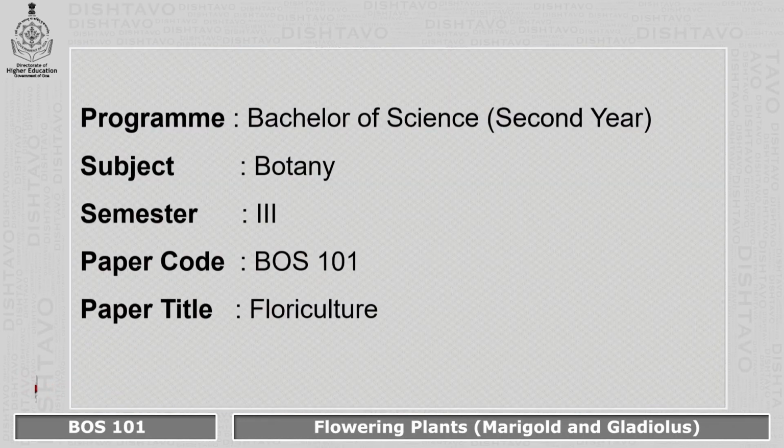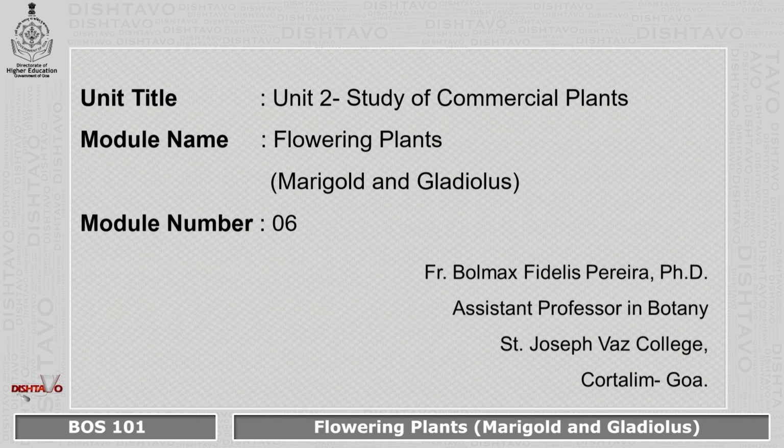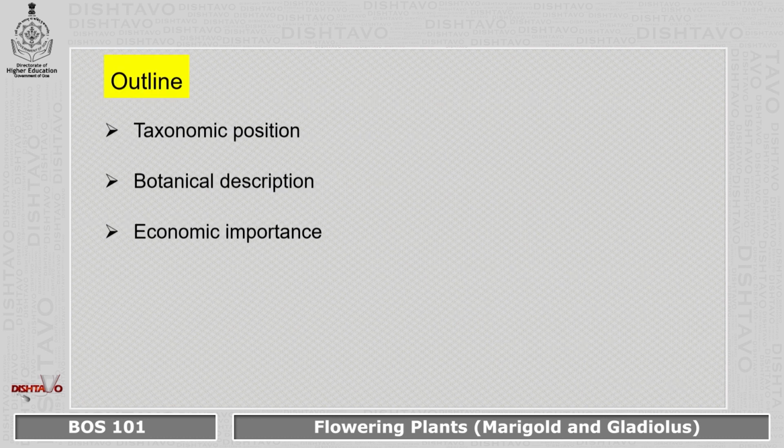I am Father Balmex Pereira from St. Joseph Vaz College, Kortali, and today's lecture is for the Bachelor of Science students in Botany, third semester. Paper code is BOS 101 and paper title is Floriculture. The unit title is Unit 2, Study of Commercial Plants. The module we are going to deal with is flowering plants, marigold and gladiolus. This is module number 6.